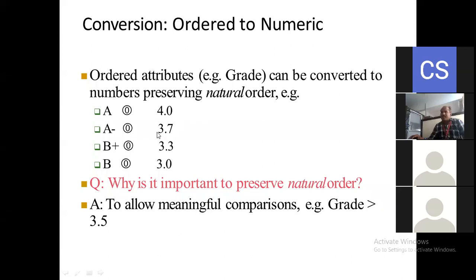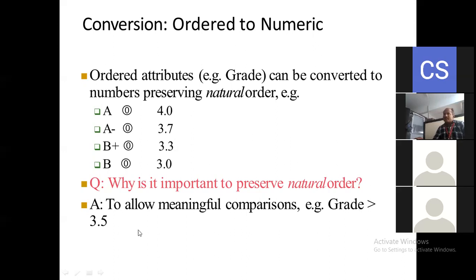If the mark is 3.7, then you will be getting the A minus grade here. Suppose the mark you are getting is 3.3, then the grade is B plus. Suppose 3.0 is the mark, then you will be getting the grade B here. The question is, why is it important to preserve a natural order? The answer is to allow meaningful comparisons.